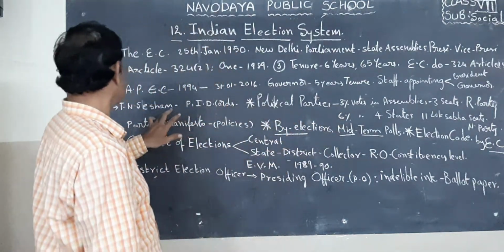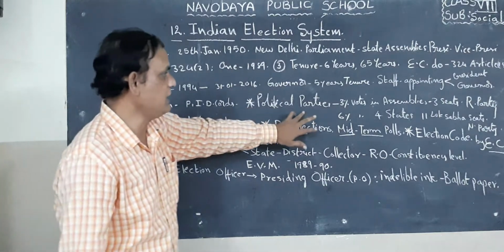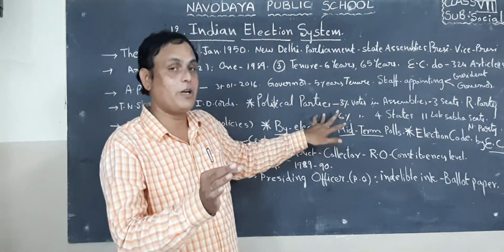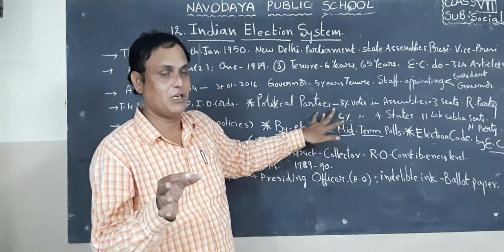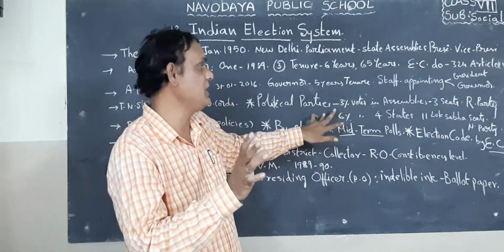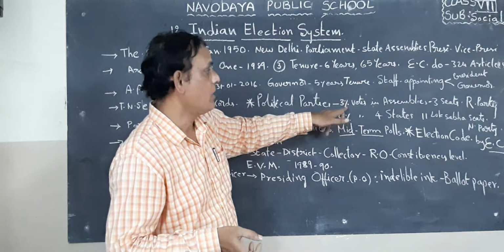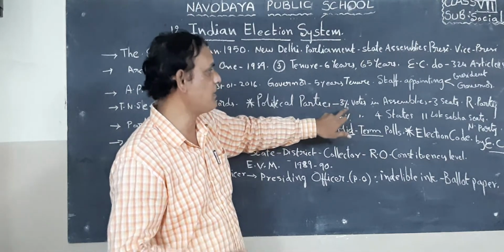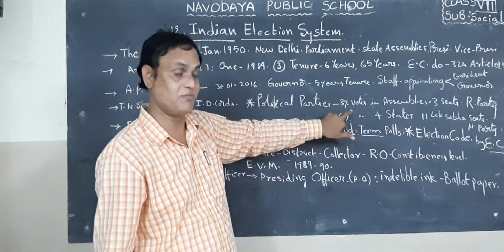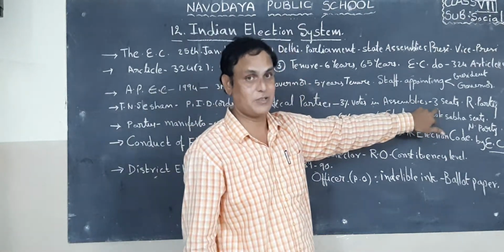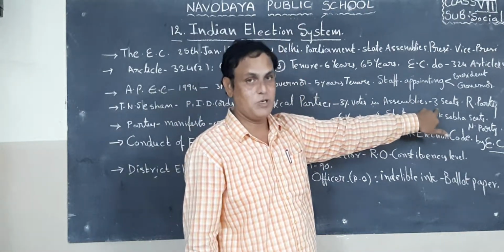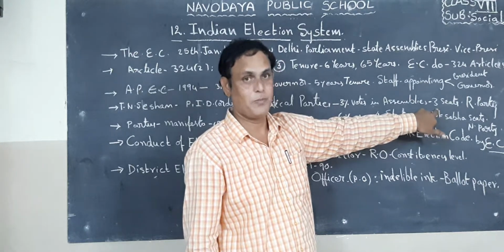Next one. Now look at children here. What is a state party or regional party? What is a national party? A state party is one that wins at least 3% of votes in the assembly elections and at least 3 seats in the state assembly; that party is called a regional party.